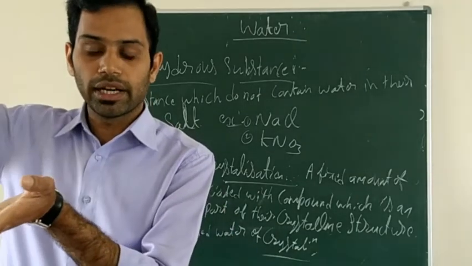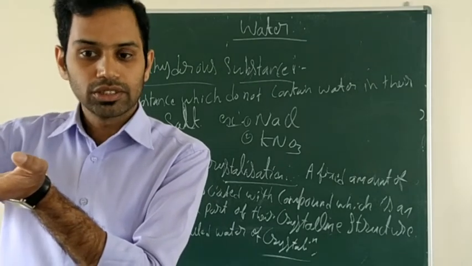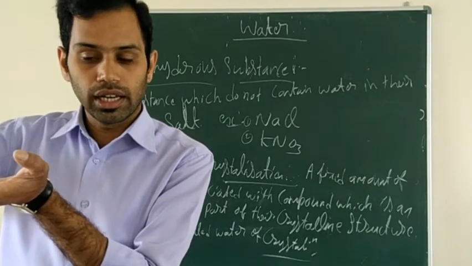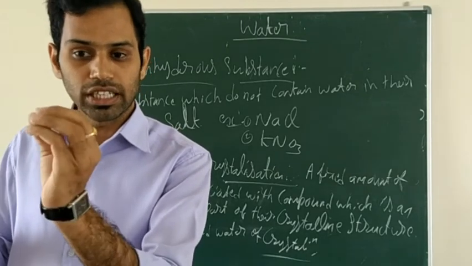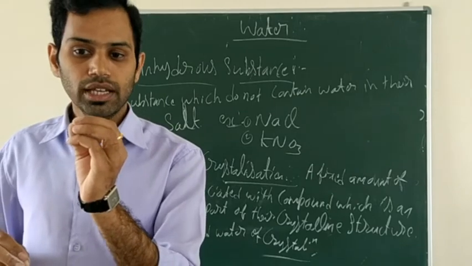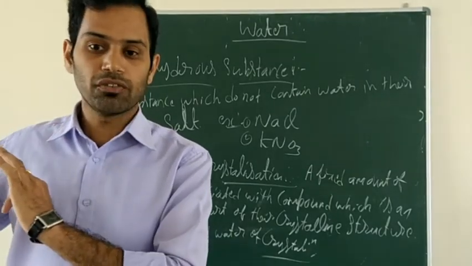Collect that evaporation and condense it. The collected evaporated substance is present in the form of liquid. If you test that liquid, that is water, and the water is completely removed from that substance.